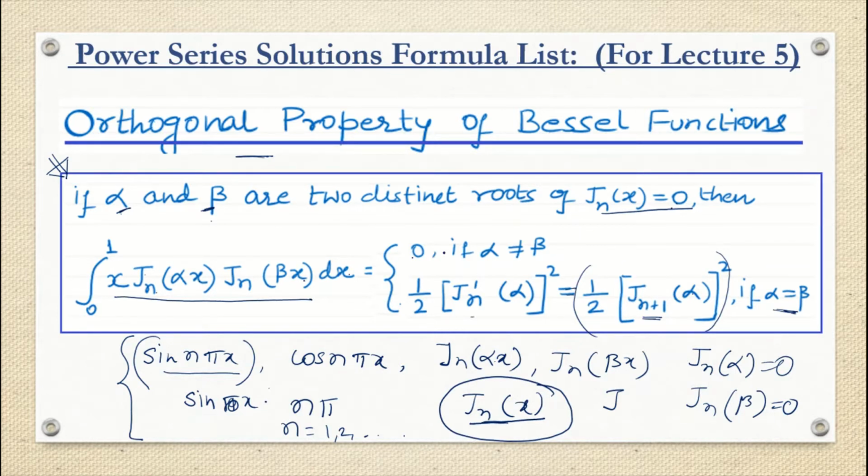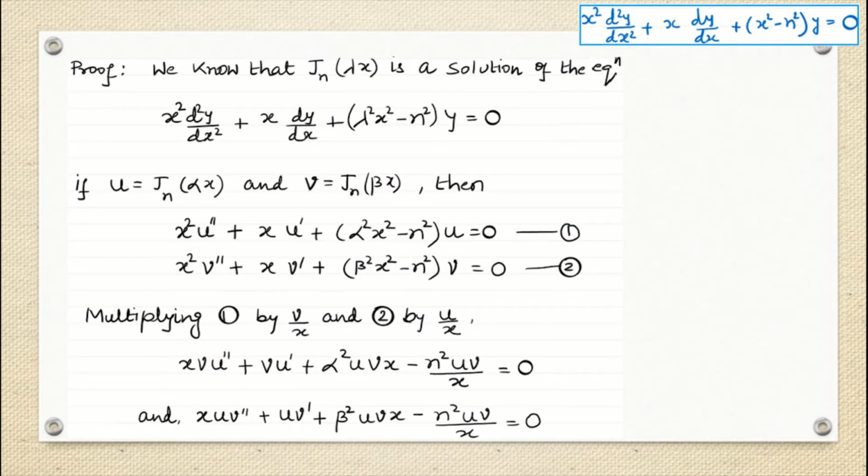So we are just going to start this proof. We know that Jn lambda x, where lambda could be anything, is a solution of the equation x square d2y by dx square plus x dy by dx plus lambda square x square minus n square y equals 0.